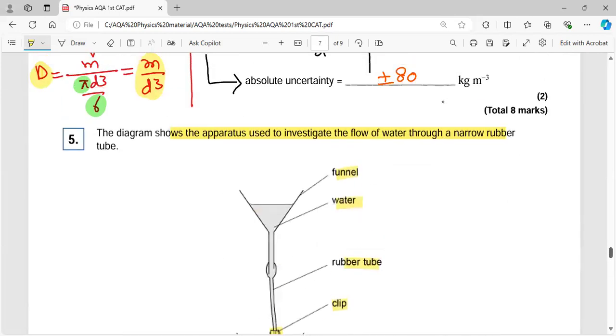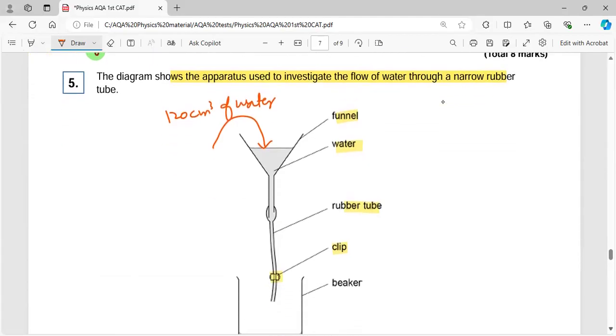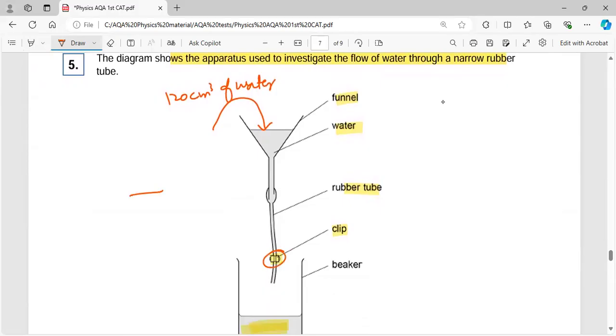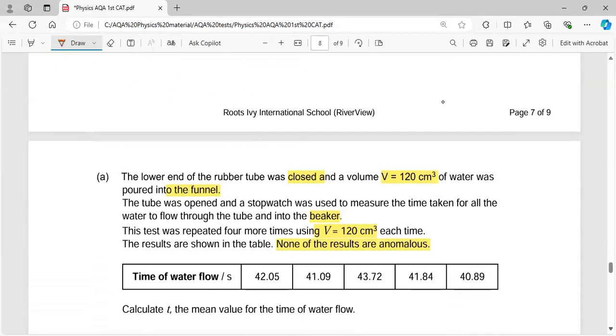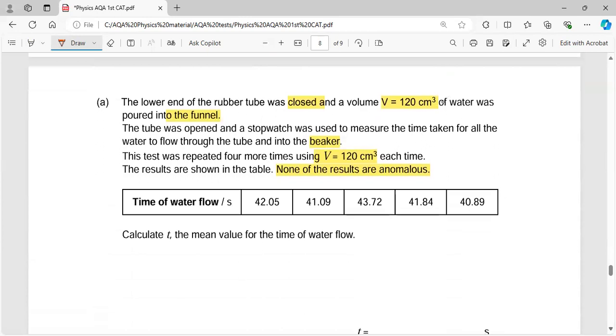What they do is they fill this funnel with 120 centimeter cube of water every time, and then they time it. Like this, the clip was closed, and then they use a stopwatch to measure the time that 120 cm cube takes to completely shift into the beaker, and they repeat it 5 times, and here are the data.